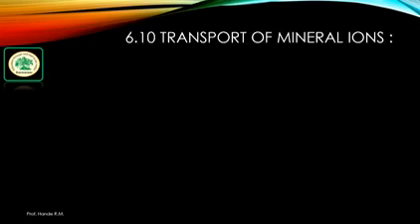Let's start with the transport of mineral ions. Before we study this, let's start with the essential minerals. What is meant by essential minerals? The minerals which play an important role in day-to-day life are called essential minerals, and plants also require essential minerals for their growth.